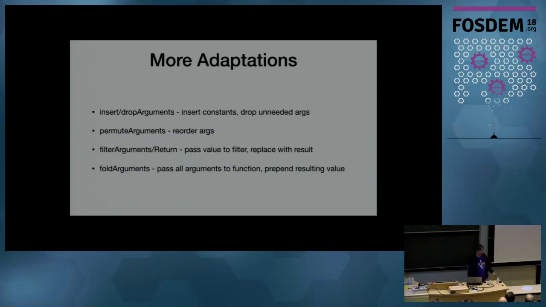So there's lots of other adaptations. Obviously, I don't have time to get to all of these here, but we can insert arguments. We can drop arguments, reorder them, depending on how we're adapting different APIs together. We can filter the arguments or the return value. So for each argument, pass it through some function, take the result of that, and make that the new argument at that point. We can also fold all of the arguments together, pass them to a function, calculate something, and then the result of that becomes a new argument. So all along the way, moving arguments around, making calls, accessing fields, and essentially building a tree of logic out of all of our method handles.